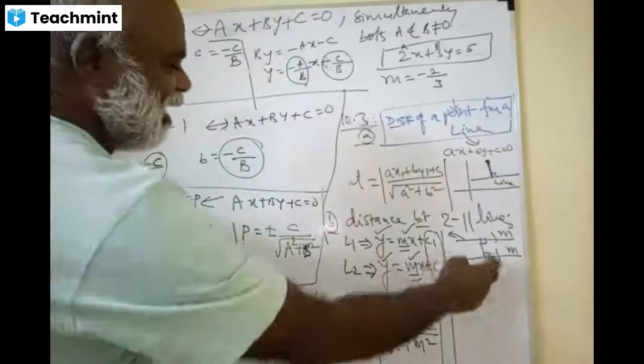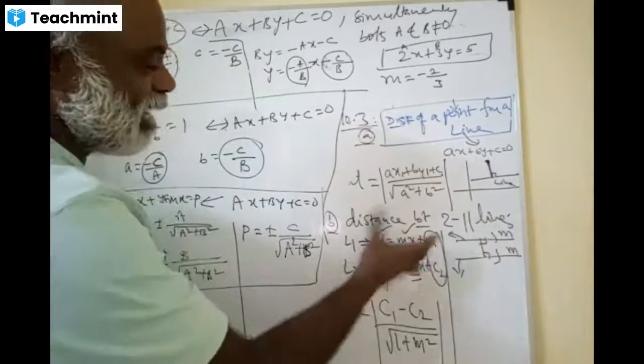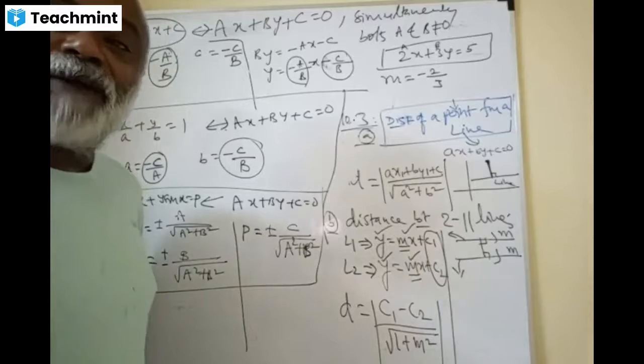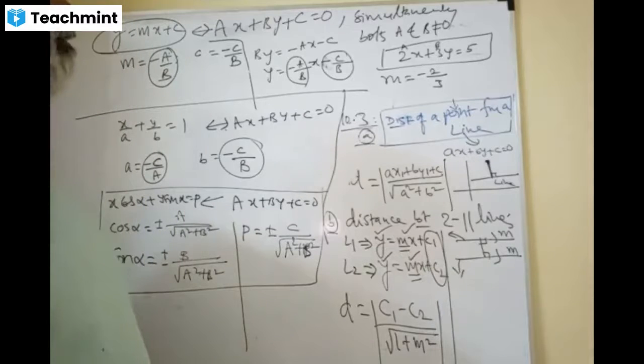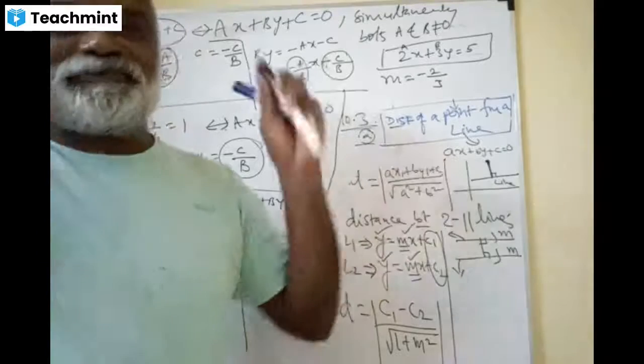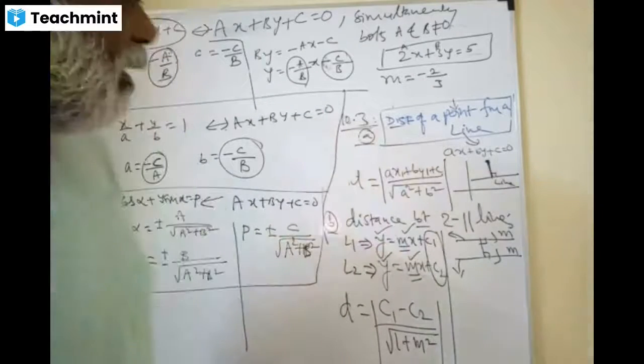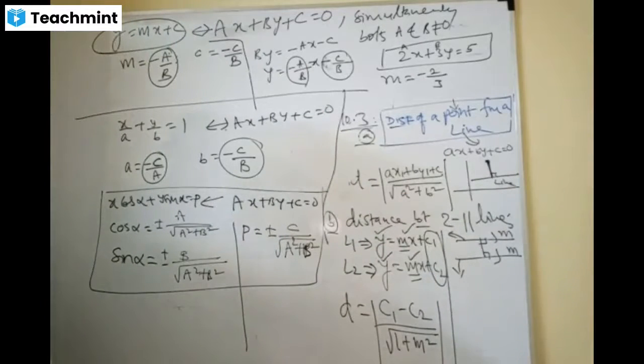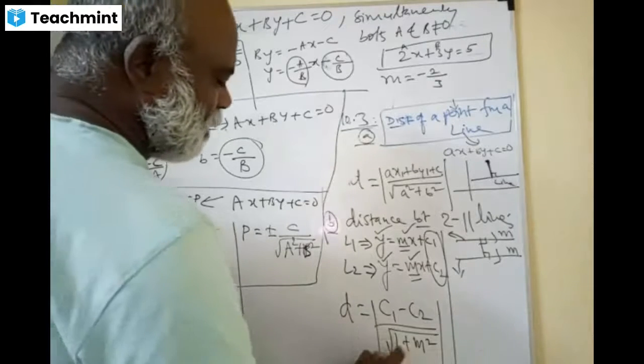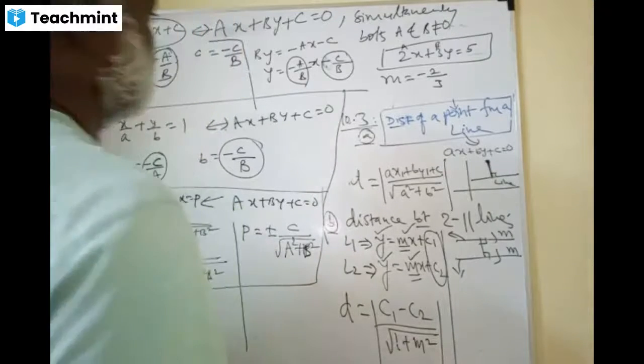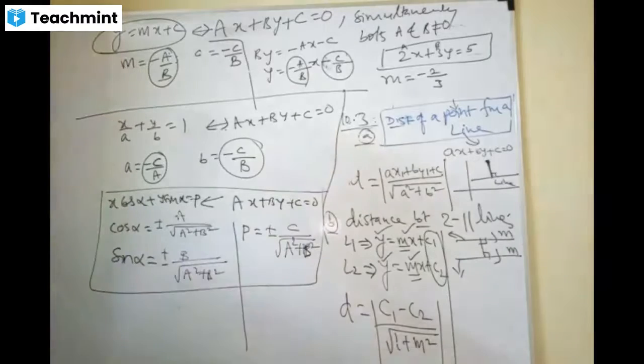Then, distance between two parallel lines. Two lines are there, L1 and L2, both in the slope intercept form. When the two lines are parallel, their slopes are the same, they differ only in the intercepts. Wonderful. So d equal to c1 minus c2 by root of 1 plus m square. Brilliantly, all of you have done it.